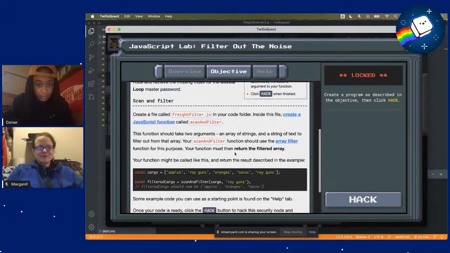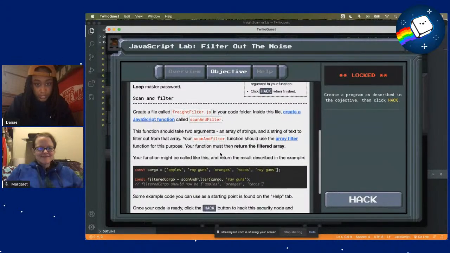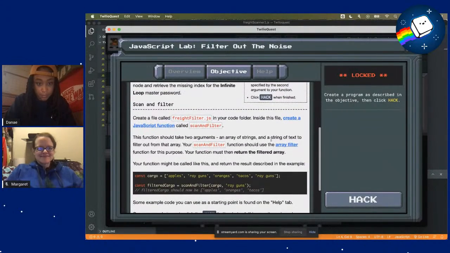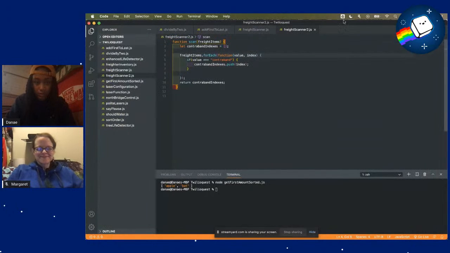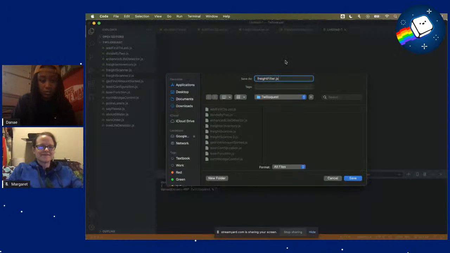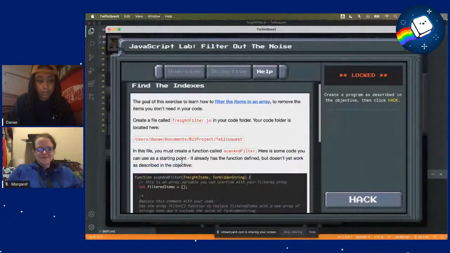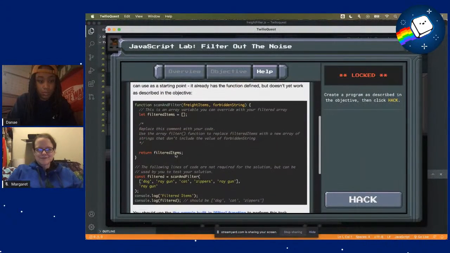So I'm going to create the file and then do the function, and then we can take a look at the array filter function documentation really quick. So let me do that. Let's create this file. And I'll check out help tab. And we'll start with this.